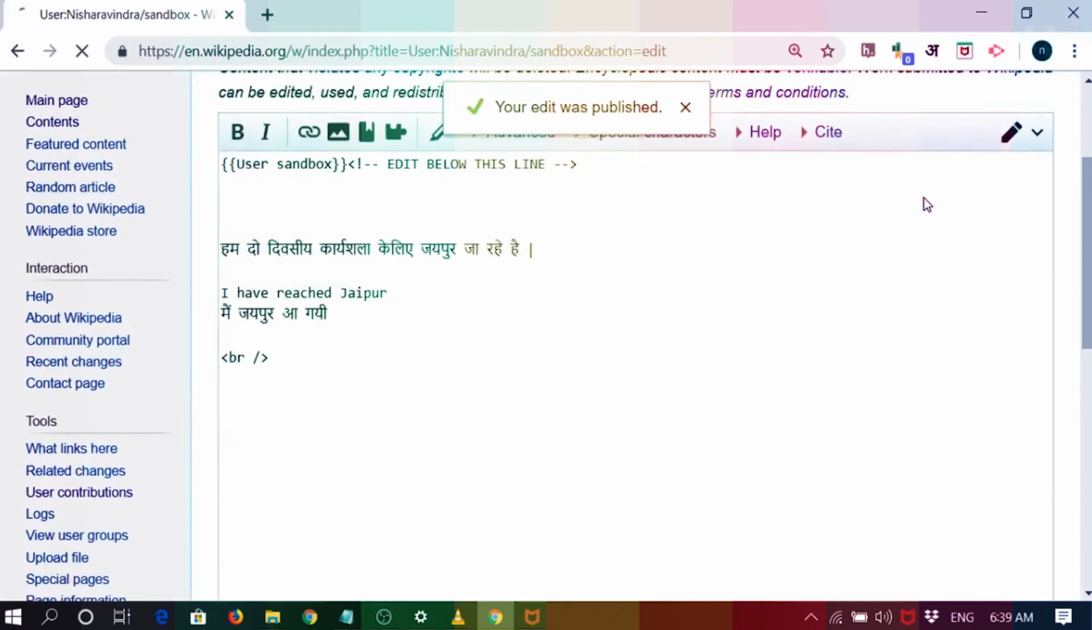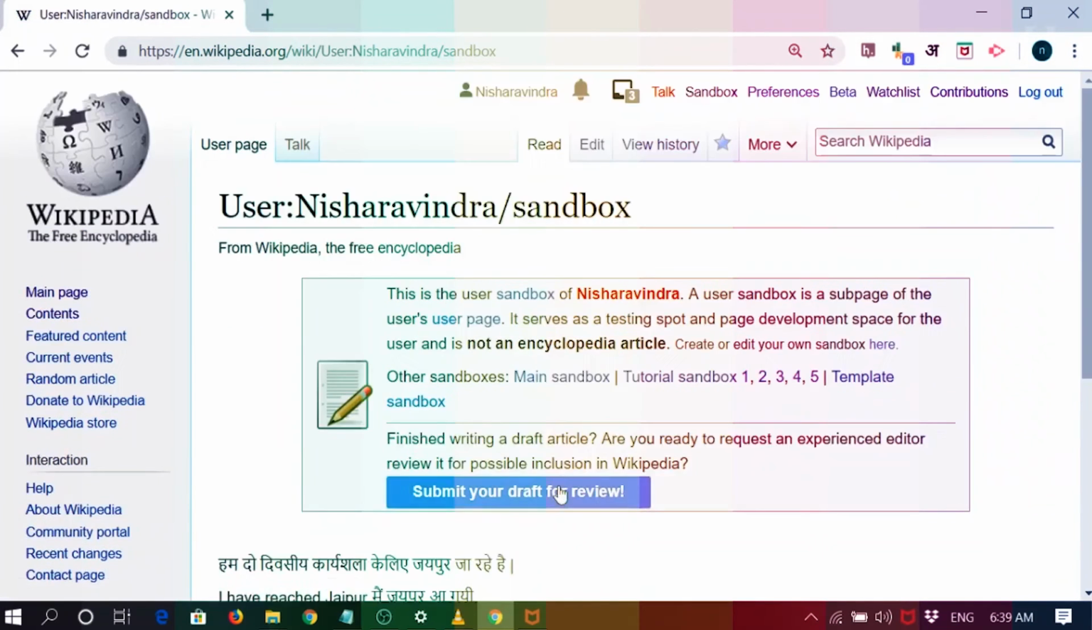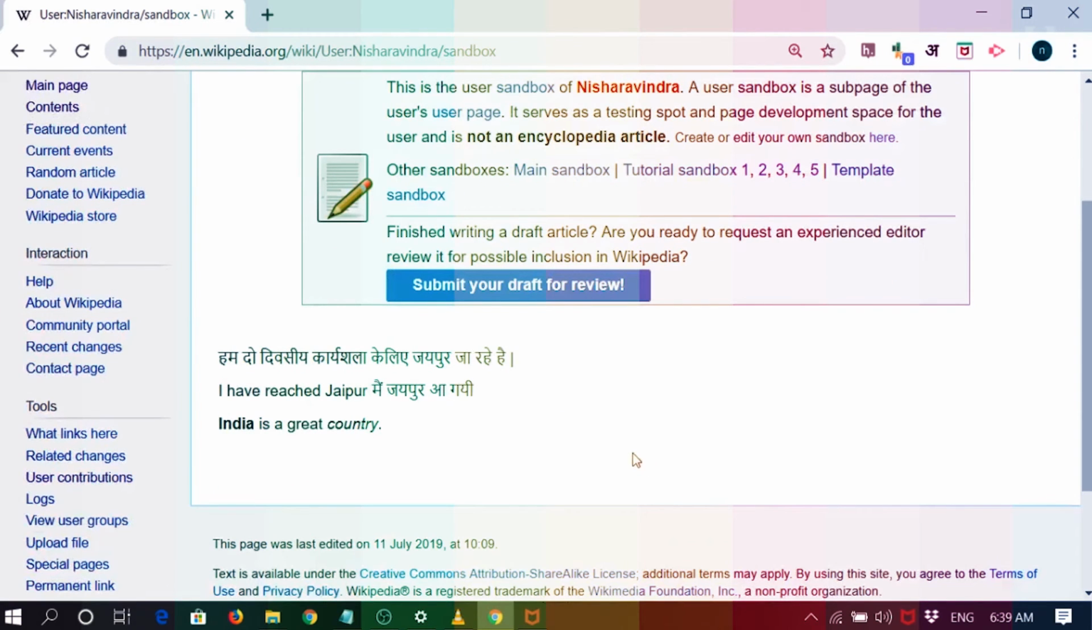And you can see that it is published: India is a great country. This is my sandbox. See, sandbox in user Nisha Ravindra. So this is how you can format like a Word document. Other formatting options are also available. So I'll just go and click on edit.